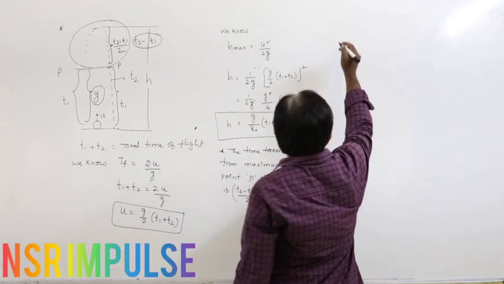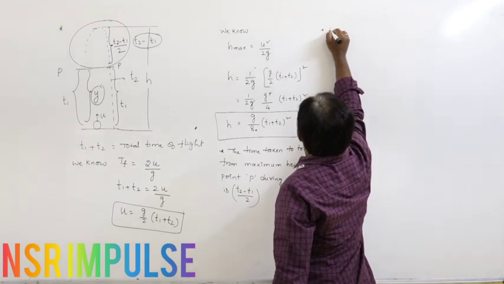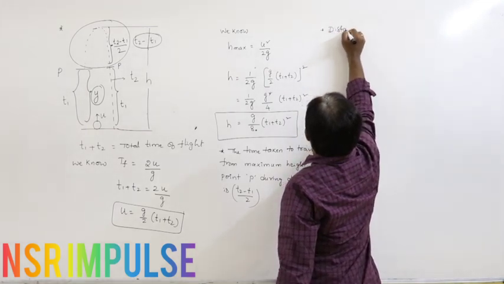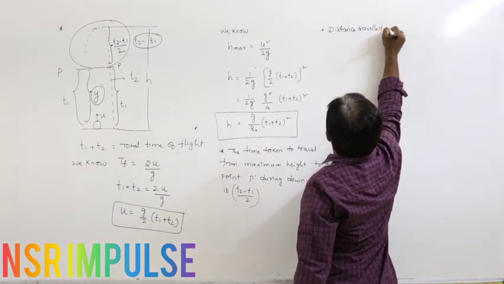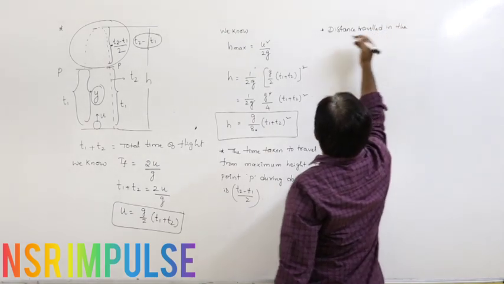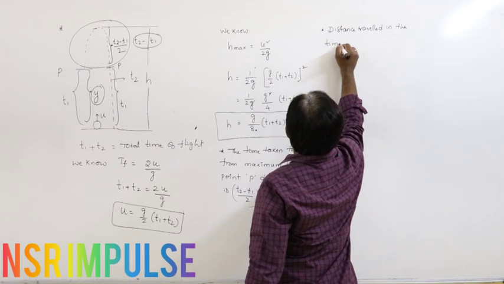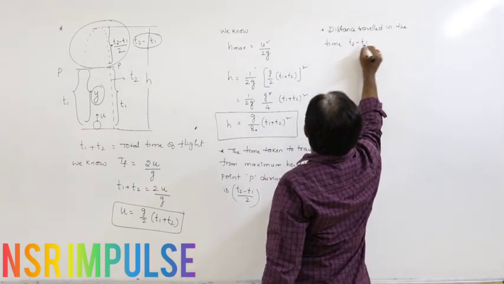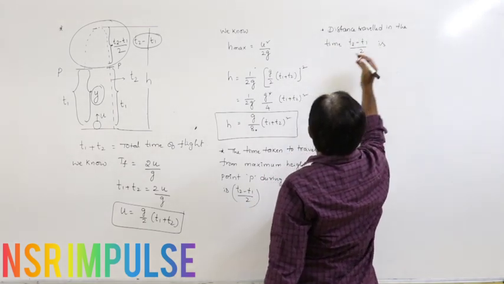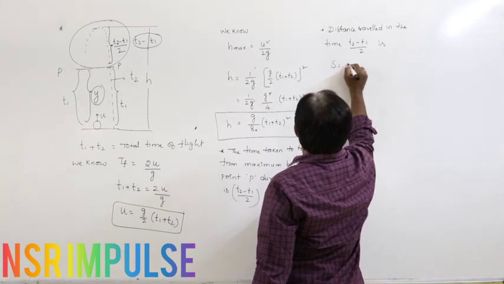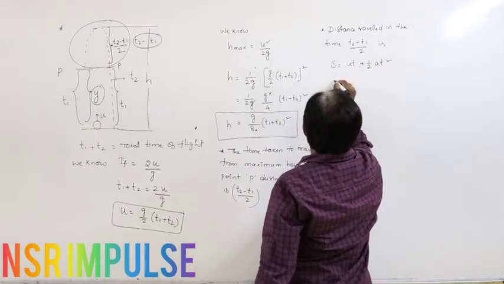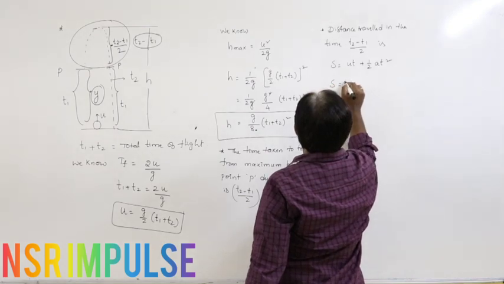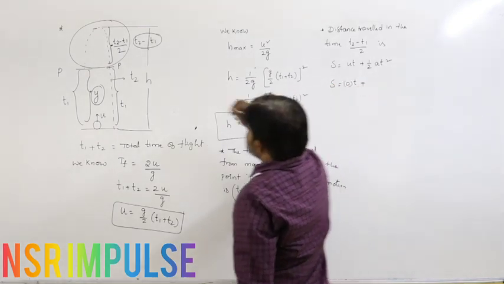So now, the distance travelled in the time T2 minus T1 by 2: for a freely falling body, S equals ut plus half at square, with u equal to 0.